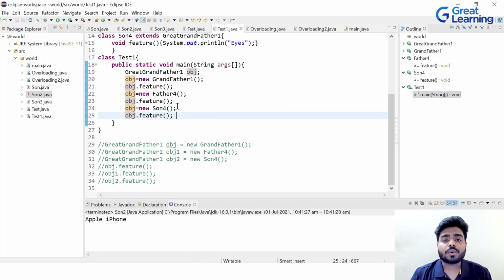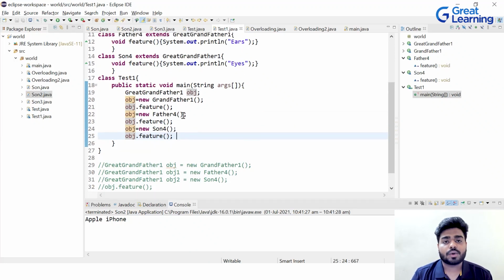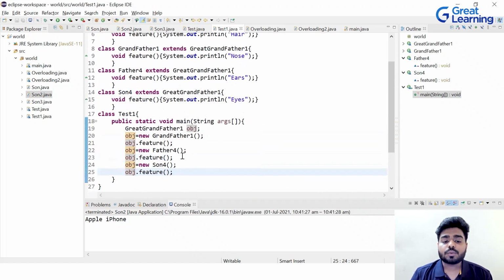So this way, memory allocation will not be more, it will be much lesser, right? We'll not have three separate memories, but we'll have only one memory of one object, right? So this is how it works.